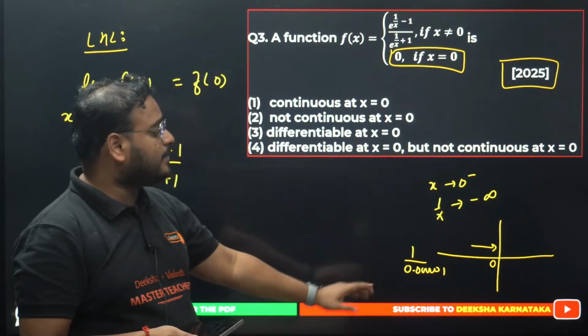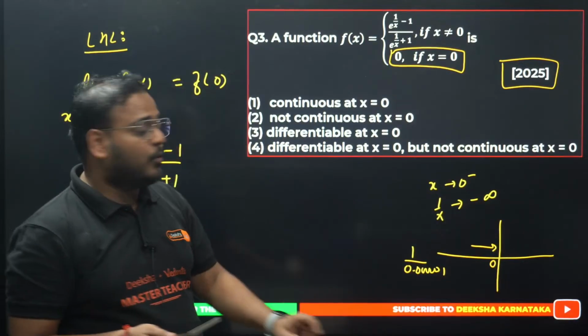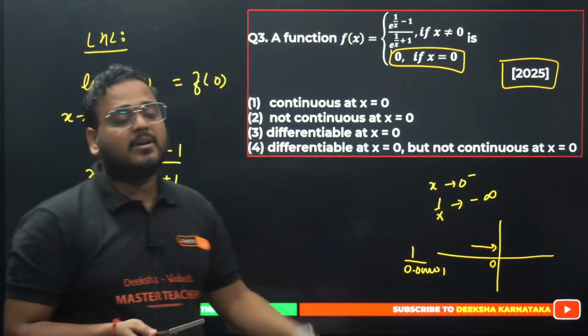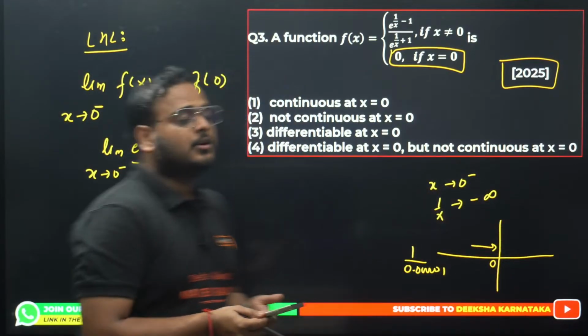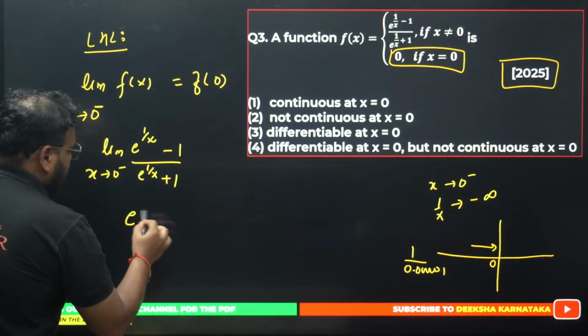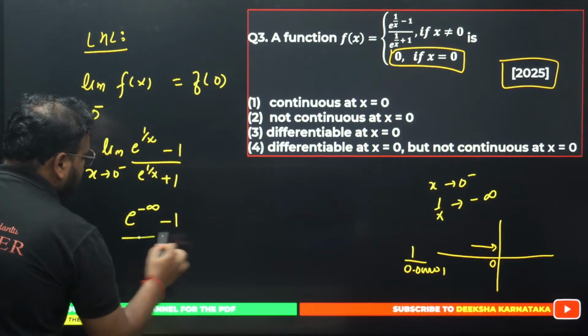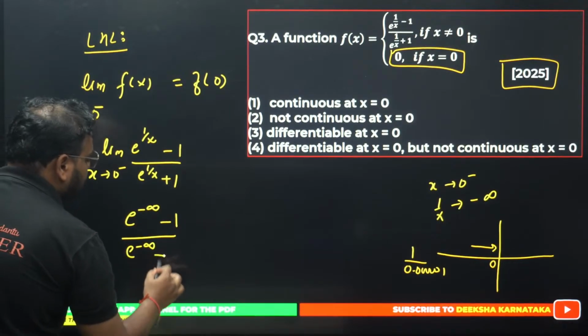But if you are dividing this by a very small negative value, what happens? This becomes e power, basically negative infinity. So this whole thing changes to what? e power minus infinity minus 1, e power minus infinity plus 1.